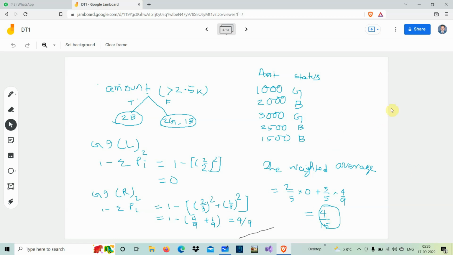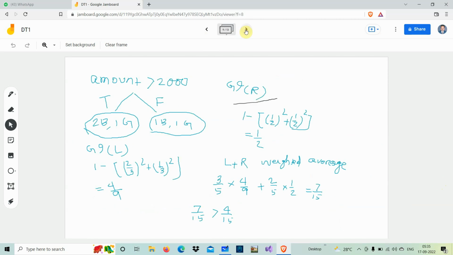Is it clear? So next we are going to calculate the Gini index with amount greater than 2000. The same procedure we follow. When the condition is true, suppose we have 2 bad, 1 good, and when it is false, we have 1 bad, 1 good. We can find it easily from this data table, count and write it there.